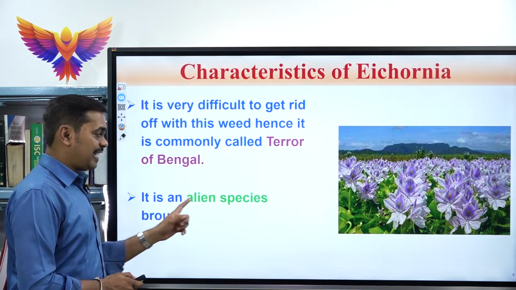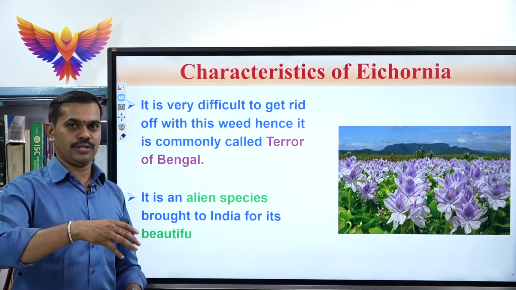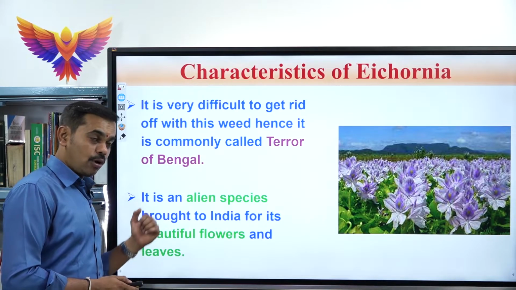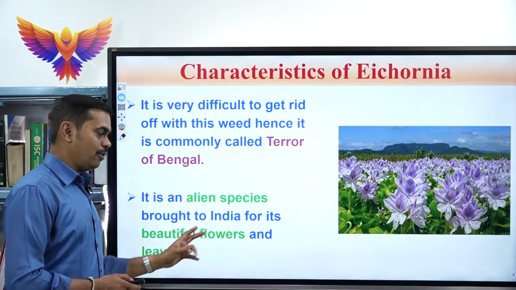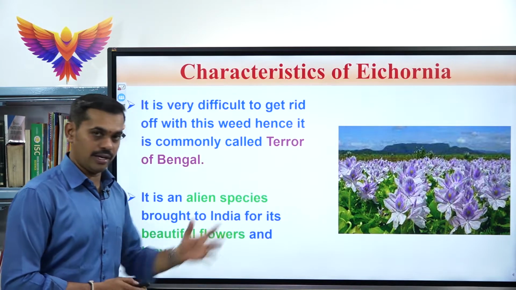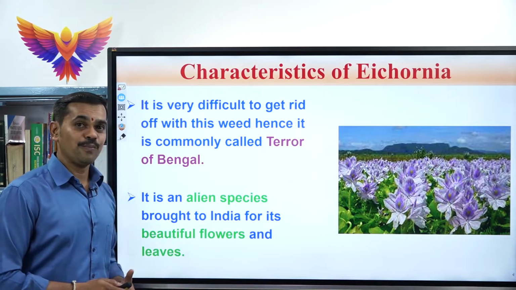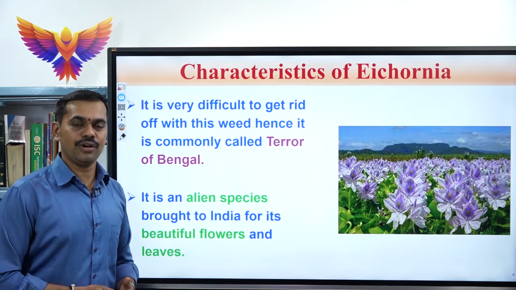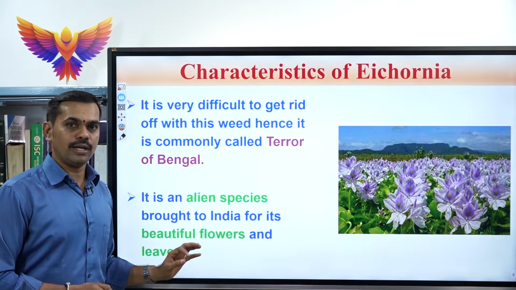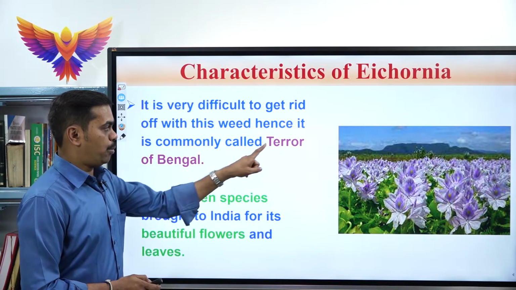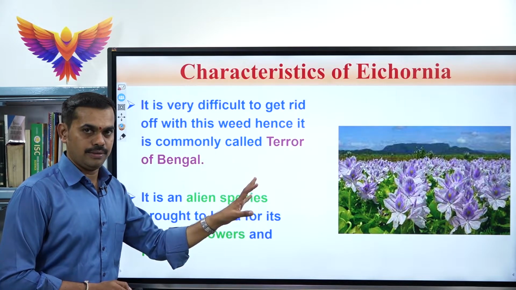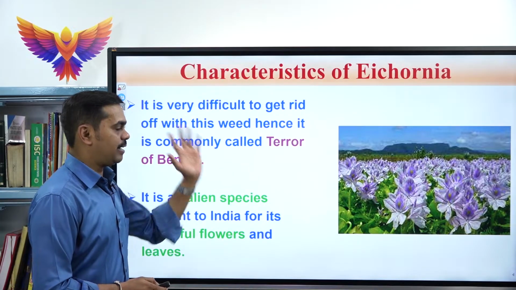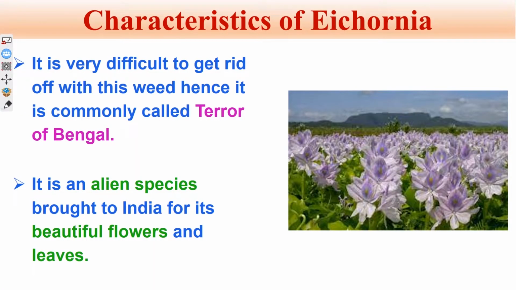Next one, it is an alien species. Alien means foreign species. It is not a native species. It is a foreign species. It has been brought to India for its beautiful flowers, flower modification. Look at that beautiful flower modification, and also the leaves. So these are some of the important characteristic features of Eichhornia. Please do learn the most important question, particularly terror of Bengal. Highlight that. Name the plant species which is commonly called terror of Bengal. At that time, please write Eichhornia or water hyacinth.